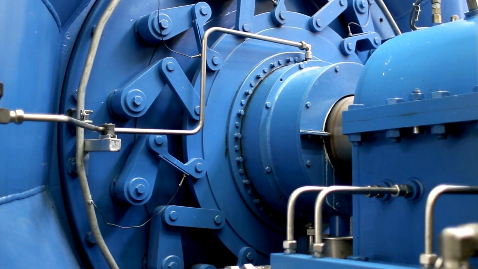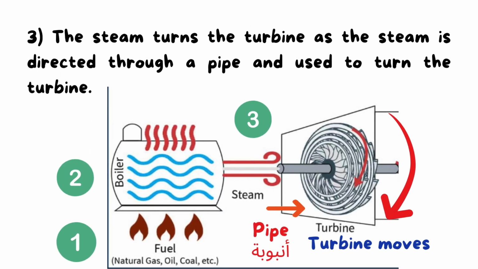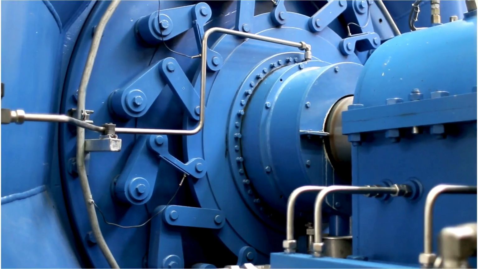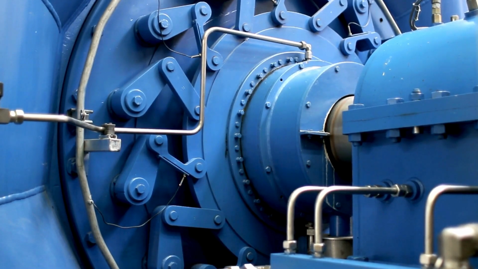as the third step we have, the steam turns the turbine as the steam is directed through a pipe, okay? As you see, there is a pipe here, and used to turn the turbine, okay? Now the turbine is moving, okay? This is a picture for the turbine to imagine it, okay? And then